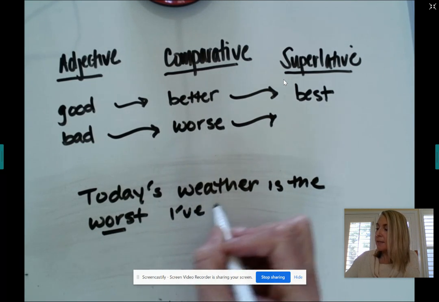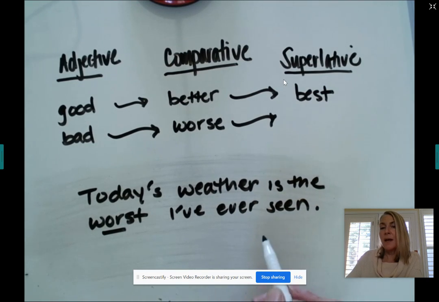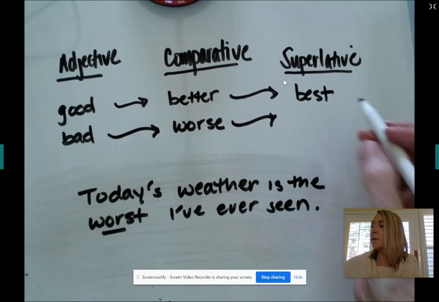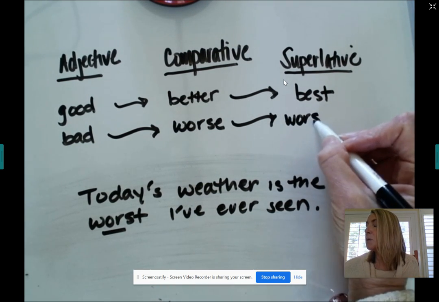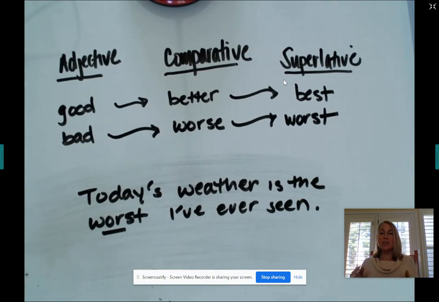I've ever seen. Okay, so here, even though I'm not listing a bunch of things I'm comparing today's weather to, it's the worst I've ever seen, which means that I am comparing it to every other day and its weather I've ever experienced. So that's a ton, right? Worst is our superlative, okay? So this is what we're practicing today, really just focusing on the exceptions, good and bad.